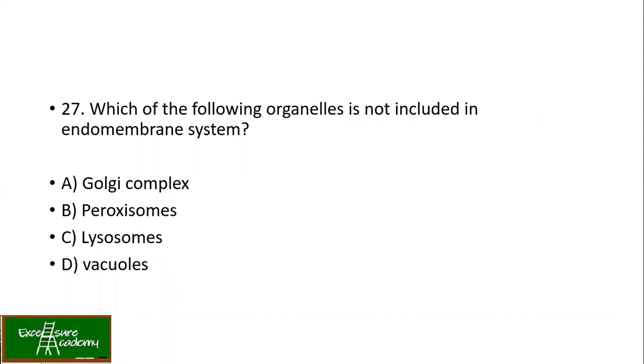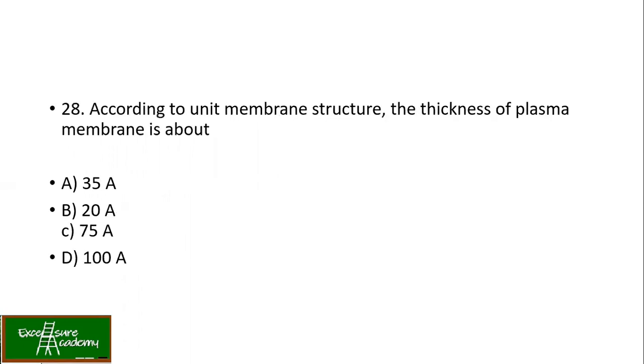Now, which of the following organelles is not included in endomembrane? Just right now we have discussed. So the answer is peroxisome, because the rest, Golgi, lysosomes and vacuoles, are included in the endomembrane system.